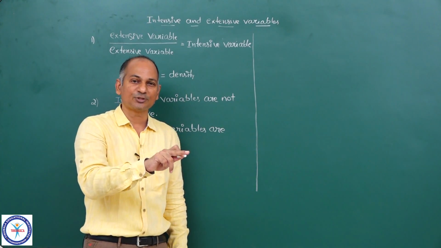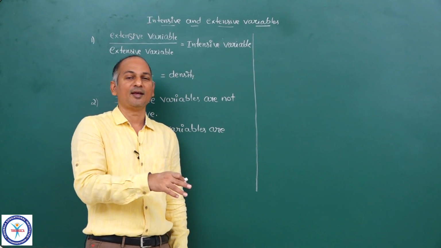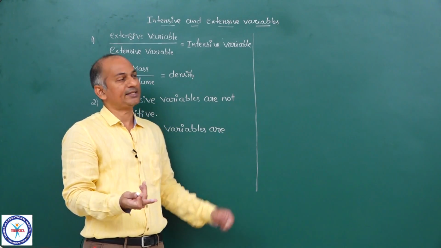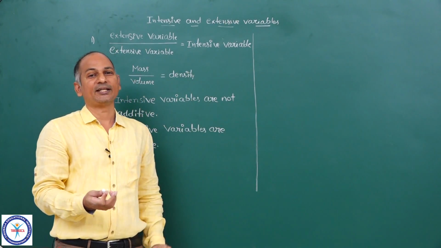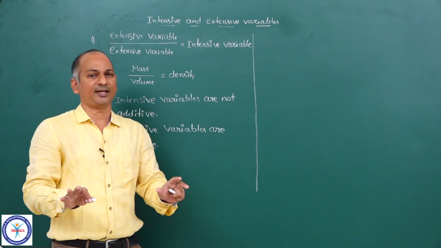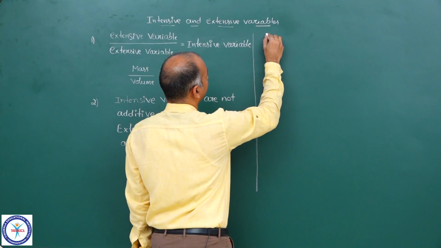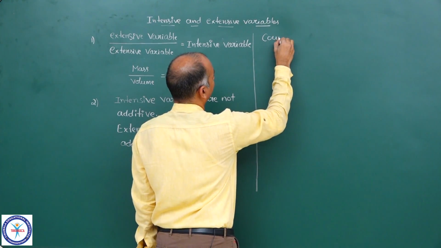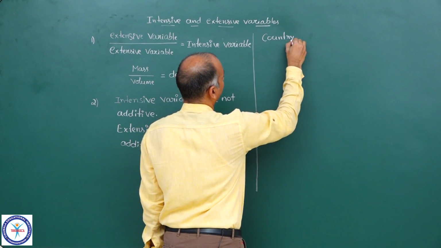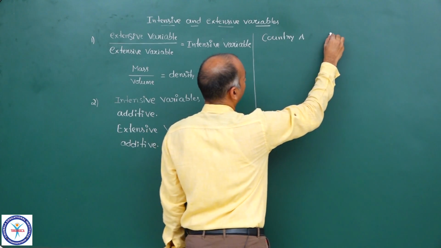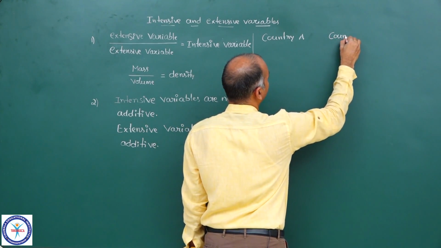Number of persons is an extensive property, area is an extensive property. So ratio of two extensive properties is intensive property. So population density is also an intensive property. You take any density, that is an intensive property. So suppose we have two countries, country A and country B.